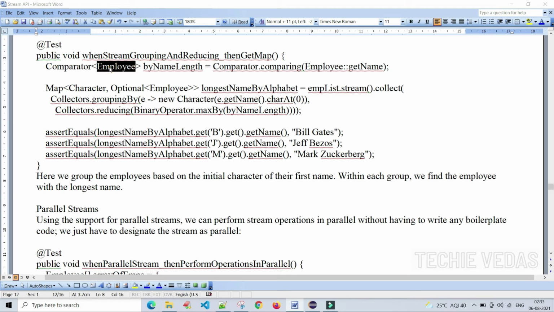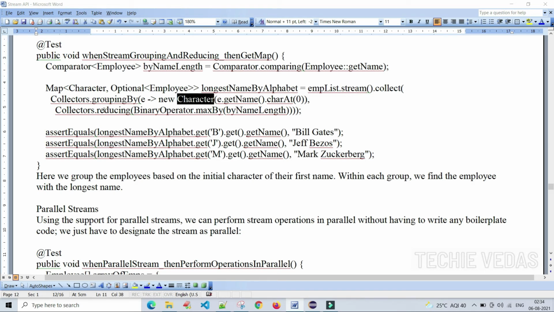See, this is the comparator for the employee object. We are getting the name of the employee and passing it to the comparing method of the comparator. We are mapping the character and Optional of Employee. Let's see how it is happening. employeeList.stream(), we are creating the stream, and using the groupingBy method we get the first character from the employee name and group based upon that.